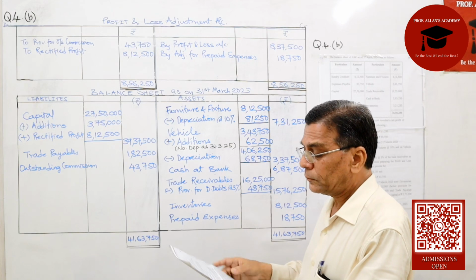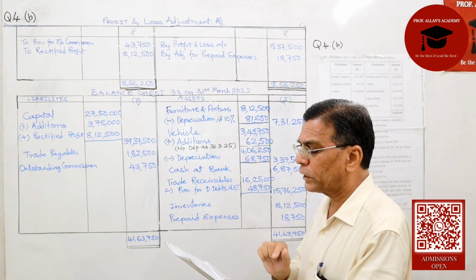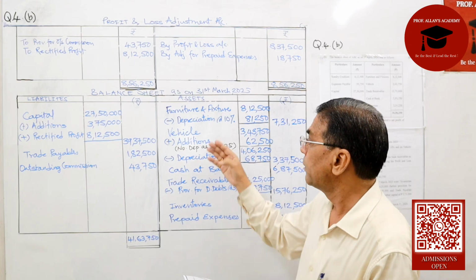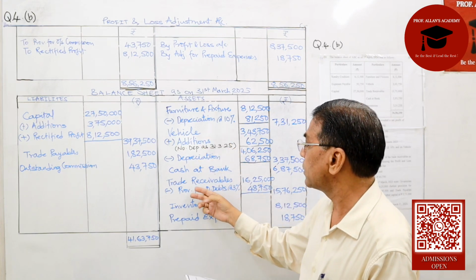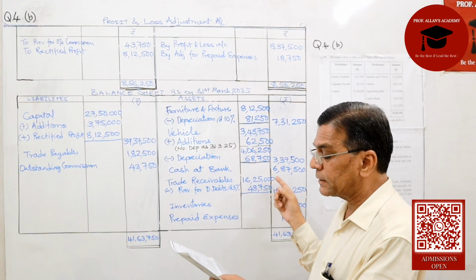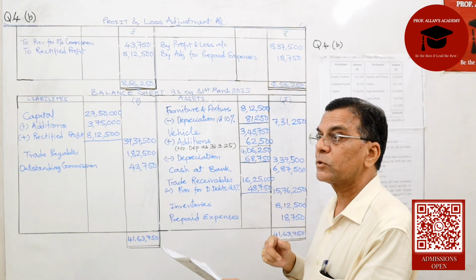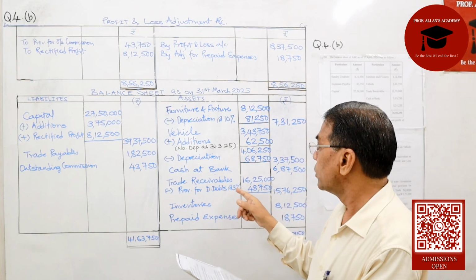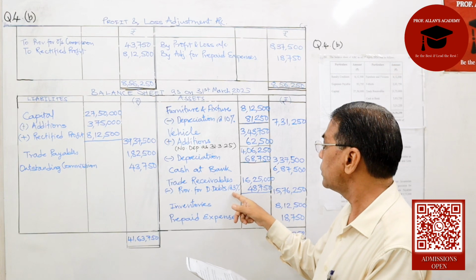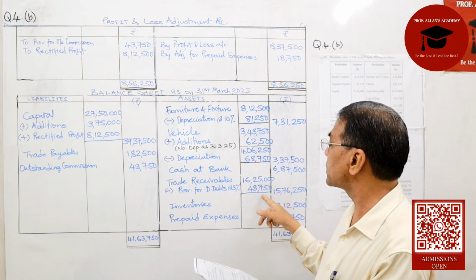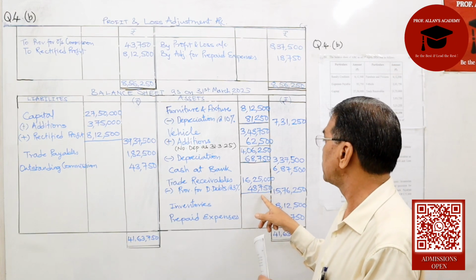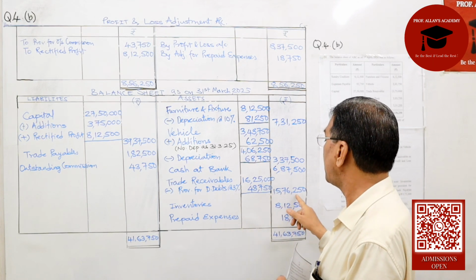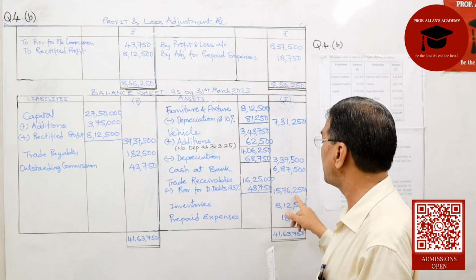Then they say the provision for doubtful debts is at 3%. This is already reflected in the profit and loss, but we will have to show it in the balance sheet. My trade receivables stand at 16,25,000. Where did I get this figure from? From the additional information. So I will be charging provision at 3% on 16,25,000. That works out to 48,750. Net value of my trade receivables is 15,76,250.